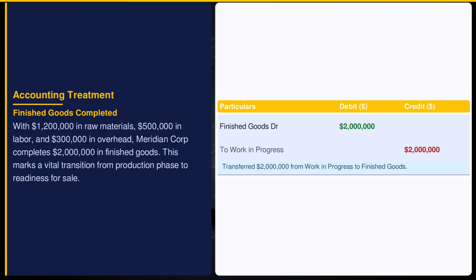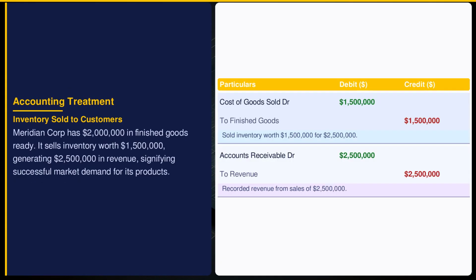As production concludes, Indian Accounting Standard 2 guides the transition from work in progress to finished goods. Meridian Corporation records this $2 million shift, marking the completion of production. Finished goods now reflect the total cost, poised for sale, while work in progress decreases accordingly. This reclassification is critical in inventory accounting. Selling inventory triggers two vital entries.